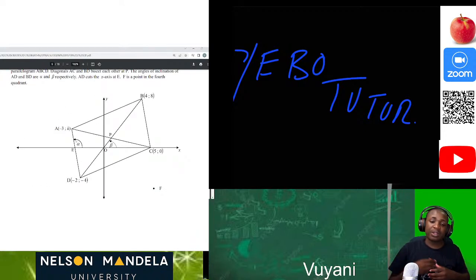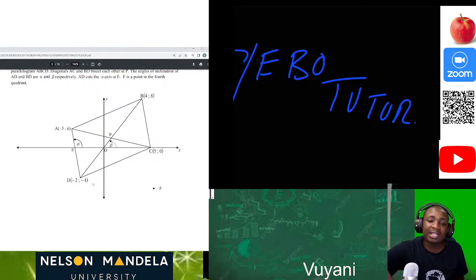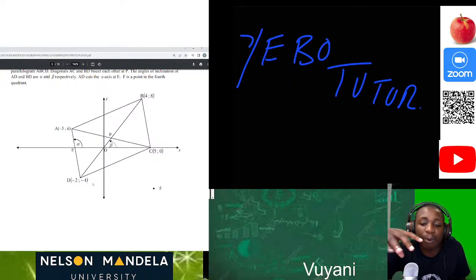As we are waiting for these two guys to join in, we know that from grade 10 and grade 11 we were introduced to the concept of analytical geometry. We were taught how to calculate the midpoint, the distance between 2 points, and the gradient of the line between 2 points.